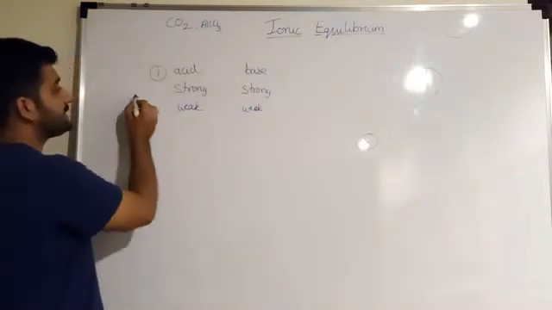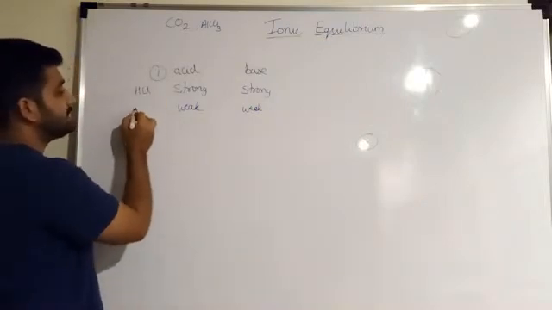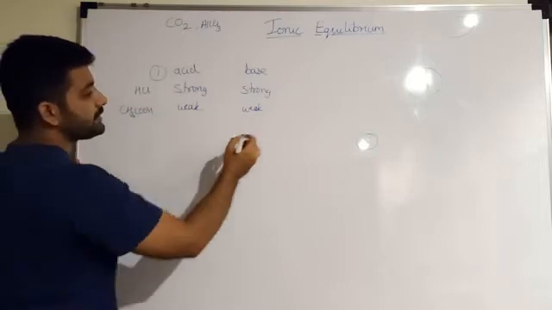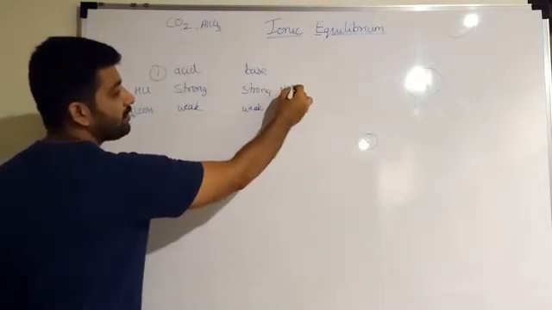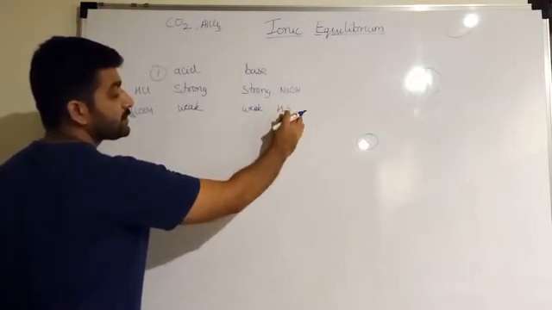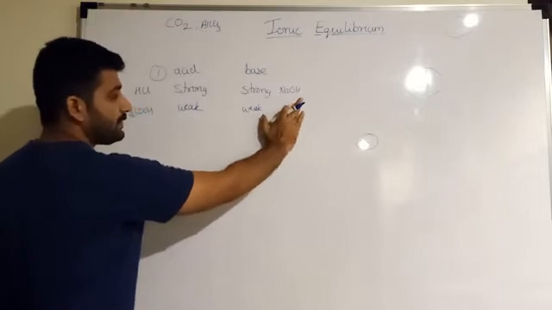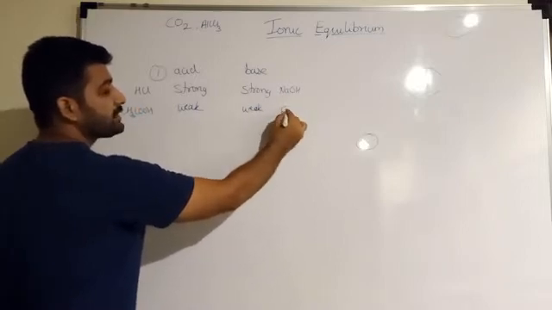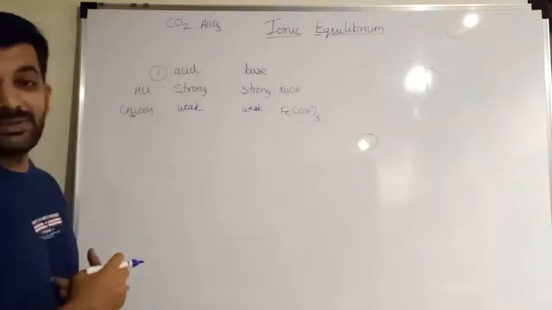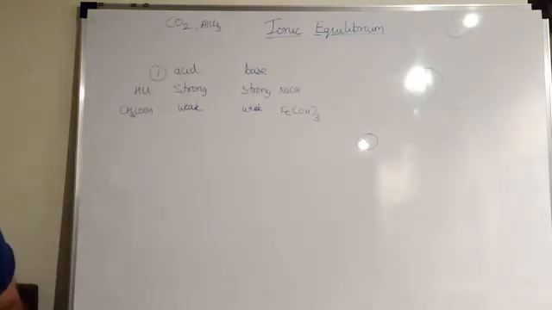Now, a strong acid is HCl and a weak acid is acetic acid, CH3COOH. And we all know that a strong base is NaOH and a weak base is Fe(OH)3. Sorry, I said H2S first, but H2S is an acid.